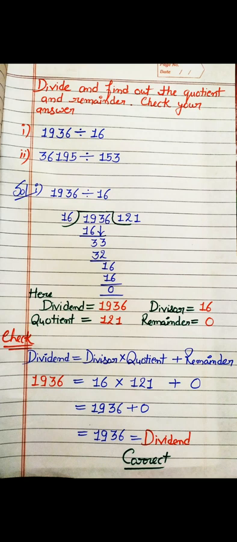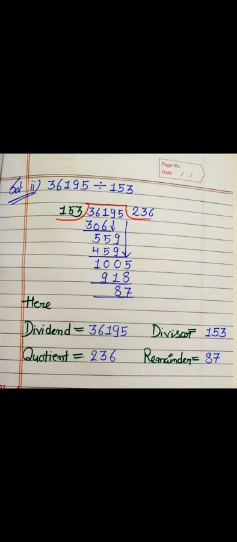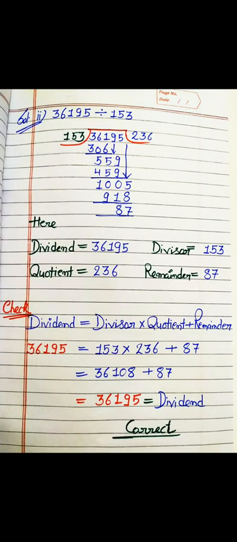We will do the same for the next one, where we have to divide 36,195 by 153. After dividing, we get quotient 236 and remainder 87. We have dividend 36,195 and divisor 153. For checking the result, we use the division algorithm, dividend equals divisor into quotient plus remainder.